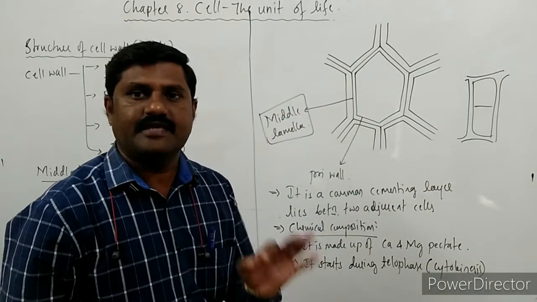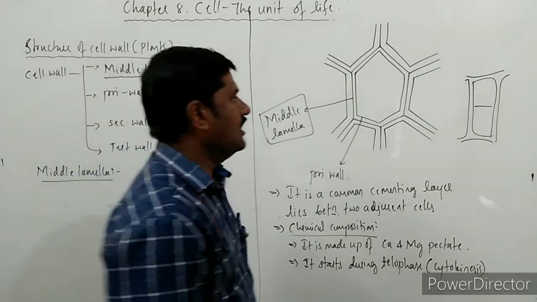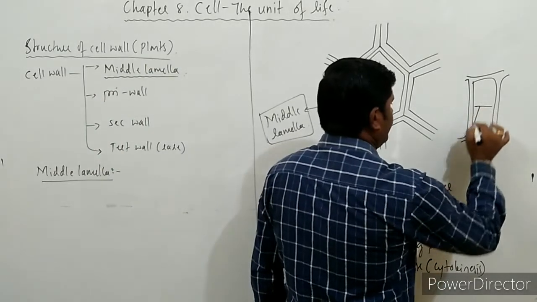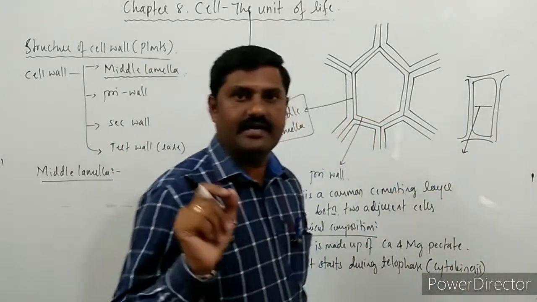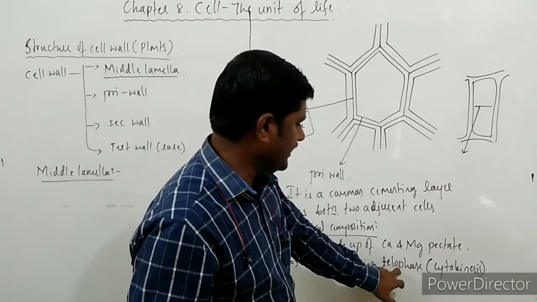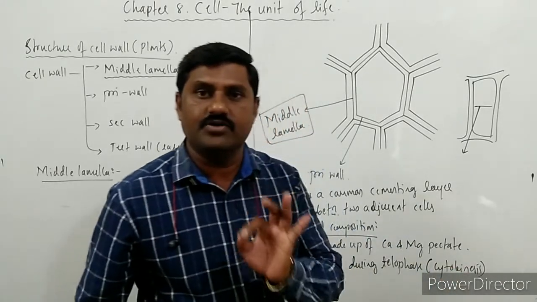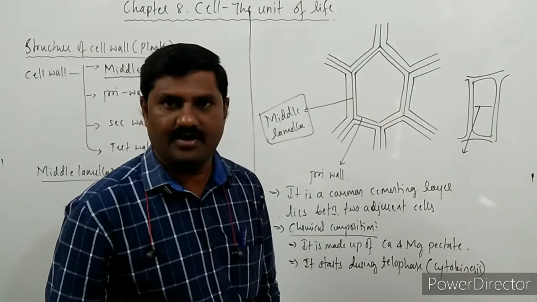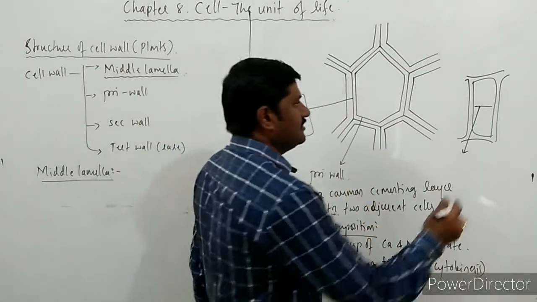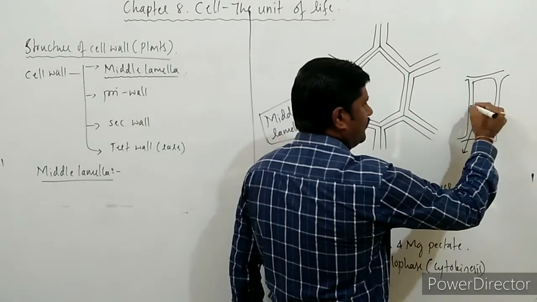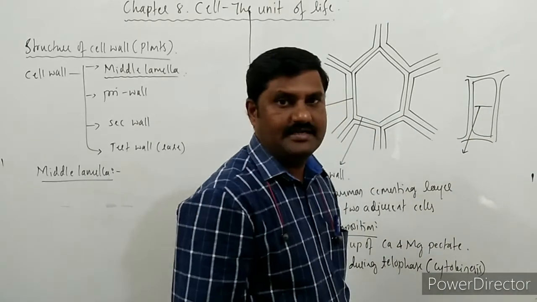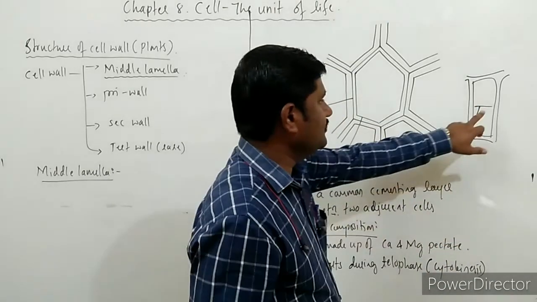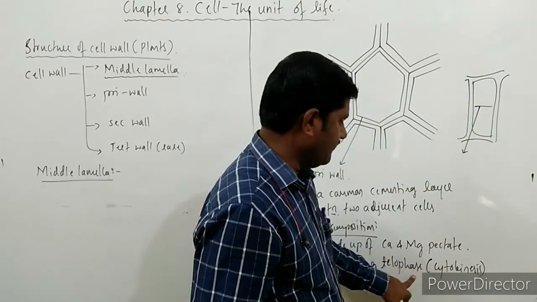What is formed? The cell plate is formed, and this cell plate formation starts at the end of telophase and during cytokinesis. It does not reach the end of the wall of this cell at first. So initially this starts during telophase.